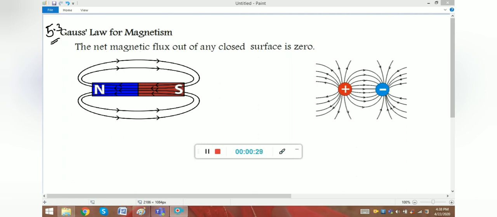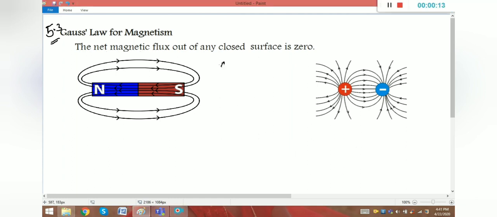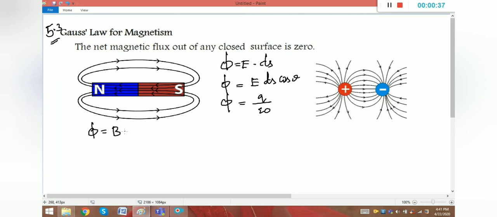What is the formula for Gauss law in the electric field? Flux is equal to E dot dS, so flux is equal to E dS cos theta, right? And the simplified formula for Gauss law is nothing but flux equal to Q by epsilon naught. Like this we are going to calculate the magnetic flux for magnetism, that is flux equal to B dot dA, which is always 0. So see the statement: the net magnetic flux out of any closed surface is 0. So listen carefully.